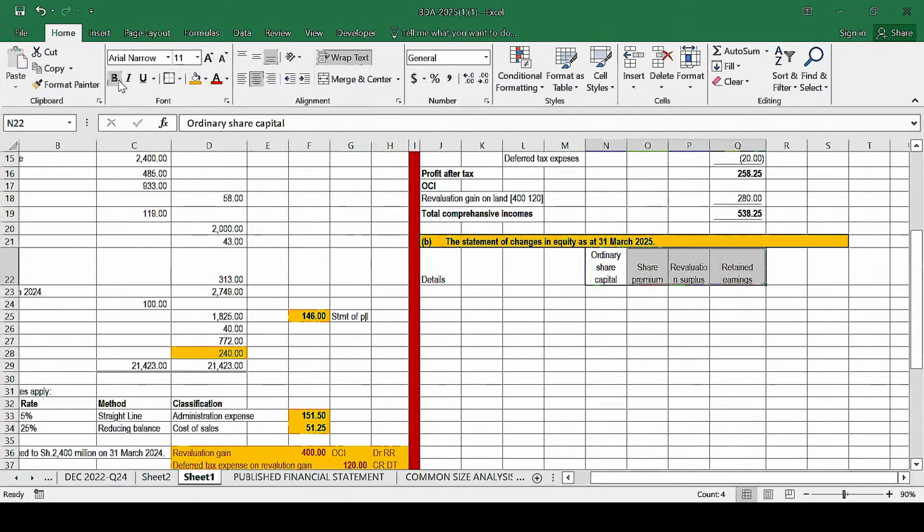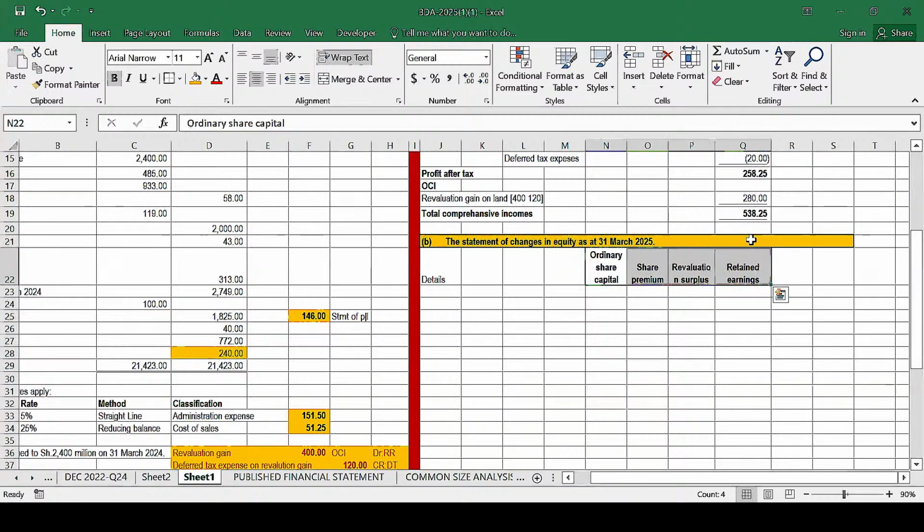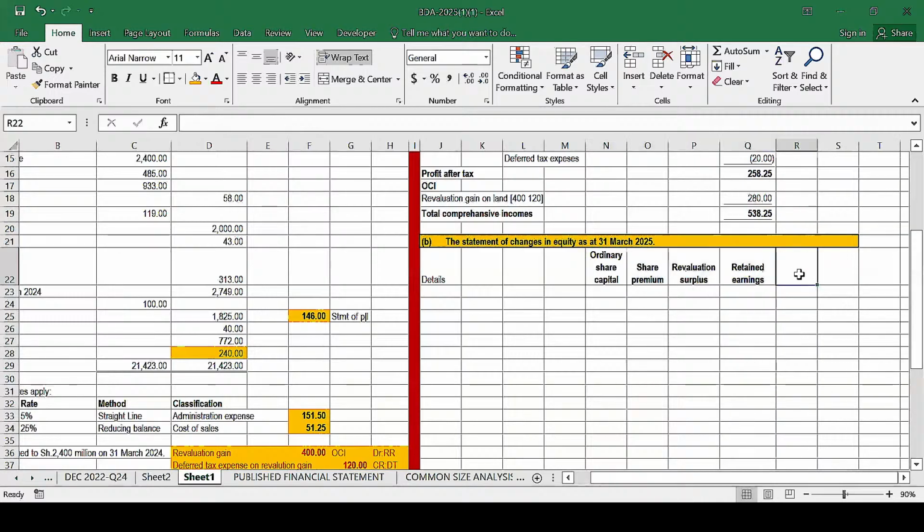You can also bold it like that. Maybe for this revaluation reserve, you can make it a little bit bigger. And then finally, what we need to do is add the total column there.